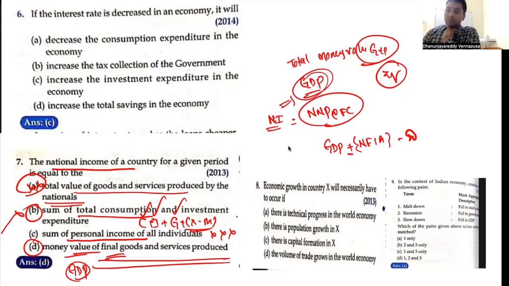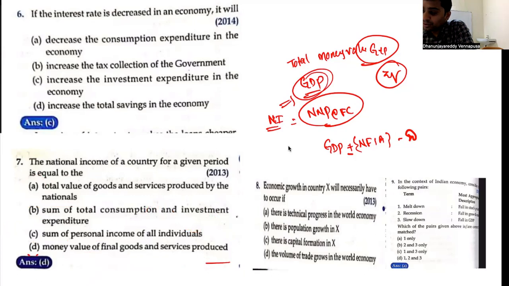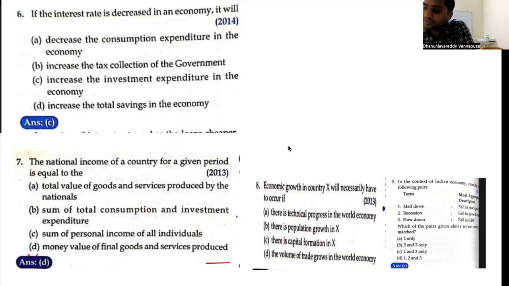Right? Why is statement 1 wrong, guys? Statement 1 is wrong because, say an Indian is present in USA. He might be producing, he is an Indian citizen, which means a national of India. He might be producing some KFC chicken.